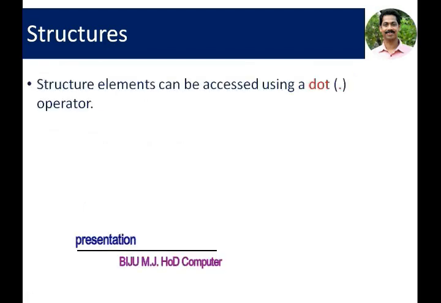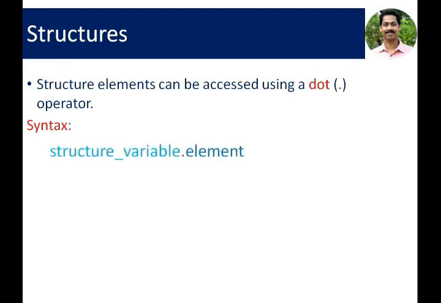Structure elements can be accessed using a dot operator. Dot operator is used to access element of a structure. This is the syntax: structure variable dot element. Example, s dot name. To access name inside structure s, we can use s dot name. Similarly, s dot register number, s dot CGPA.